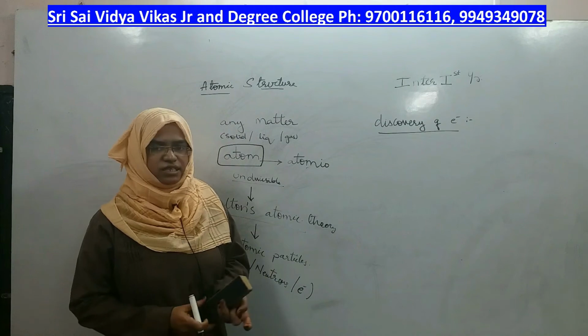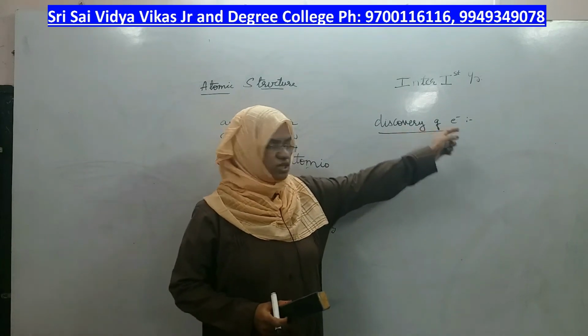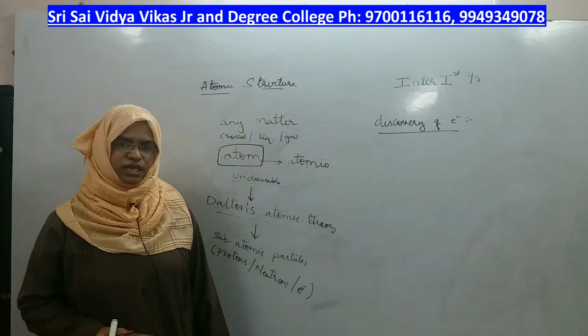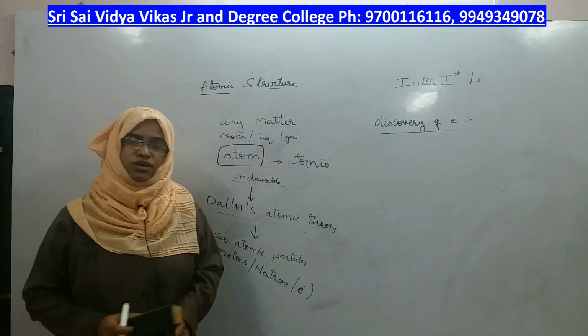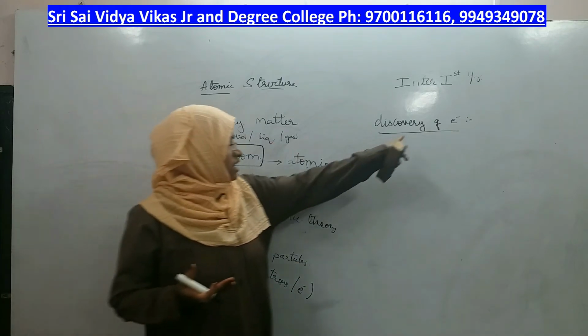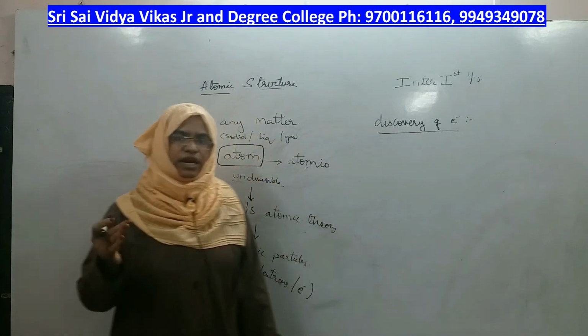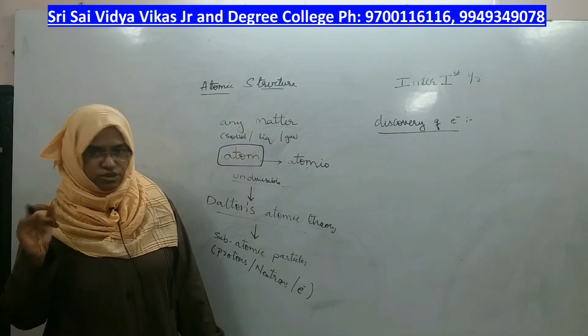The scientist who gave enough concentration to the electron was J.J. Thomson. Before starting this experiment, J.J. Thomson had the advantage of using Faraday's cathode ray discharge tube.